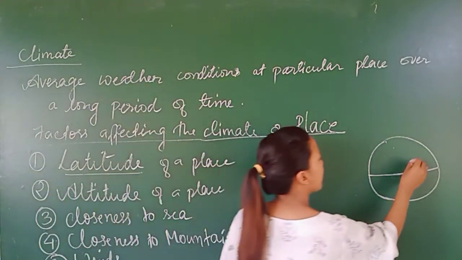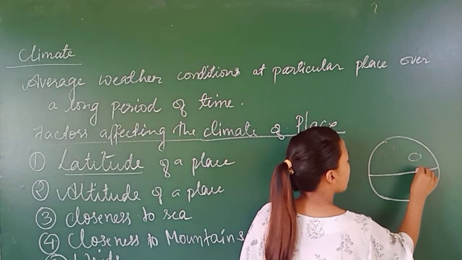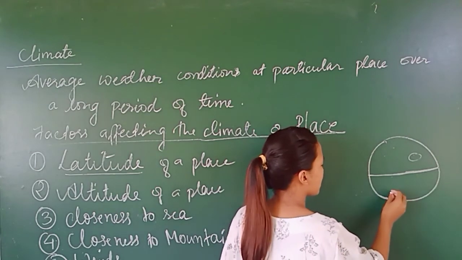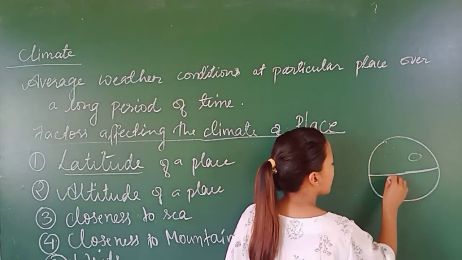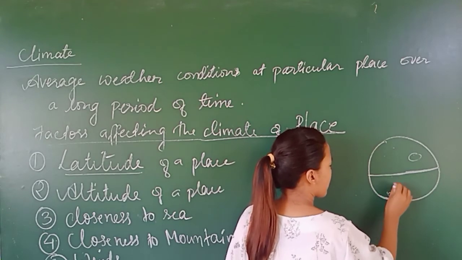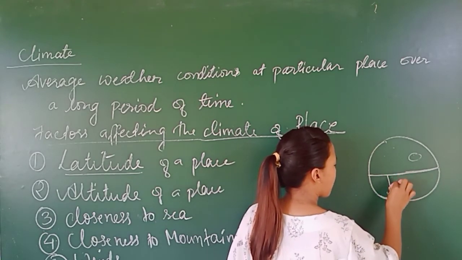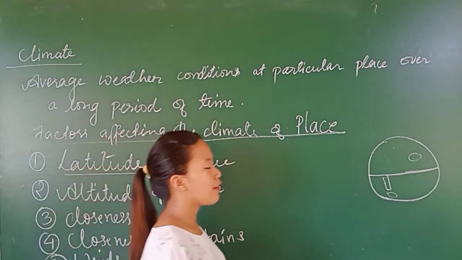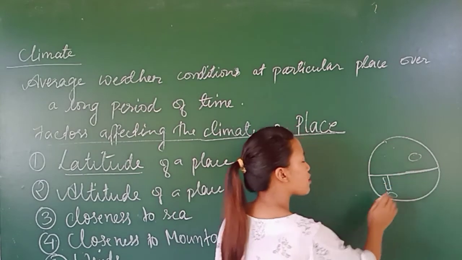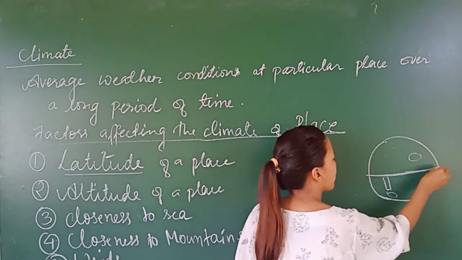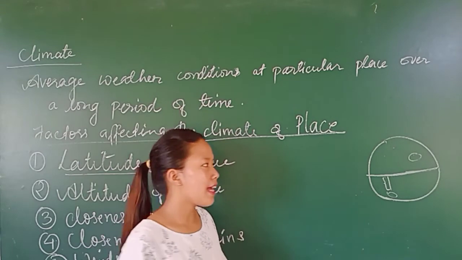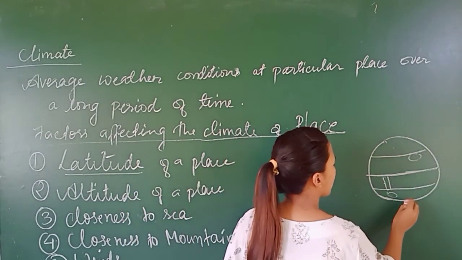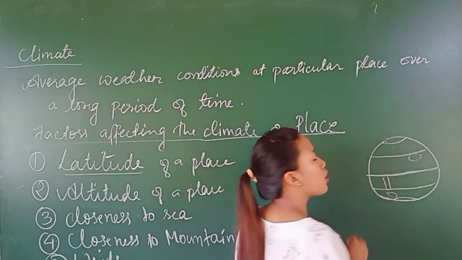That means if you're talking about this place, then how far is this place from the equator? Like that we have to discuss. If you're discussing a place somewhere here, we will describe how far this place is from the equator. So that is the latitude. For example, we have different regions on the earth. That is the equatorial region, we call it tropical region. As we go up, we have temperate region here. And then at last we have polar regions.